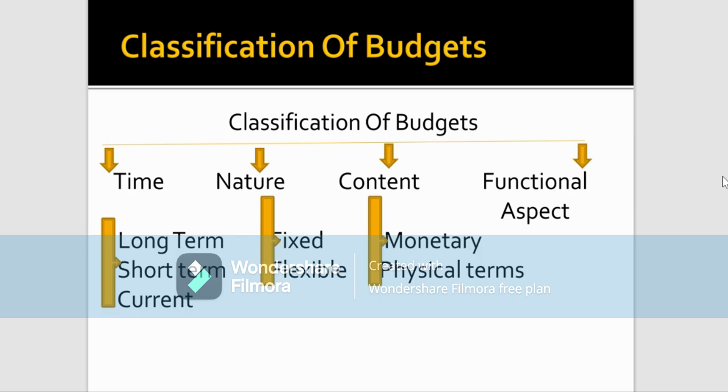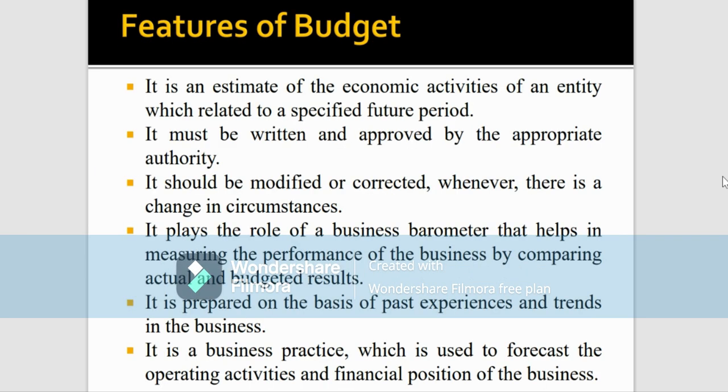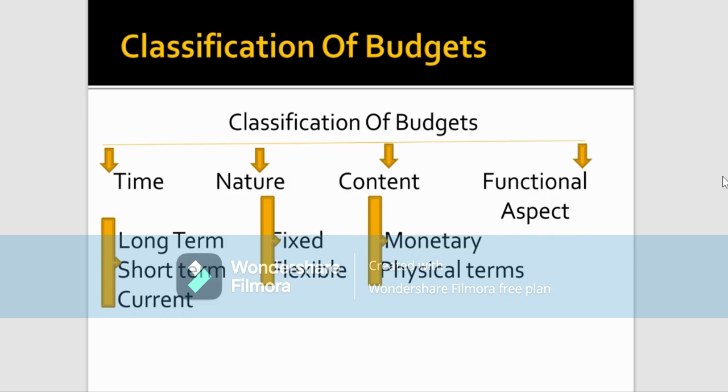Next one, on the basis of content. On the basis of content, there are two sub-classifications. The first one is monetary, and the second one is physical. Budgets in monetary terms are expressed in terms of money value. For example, in India, it is going to be represented in rupees. The cash budget is the best example of a monetary budget, or even the capital expenditure budget.